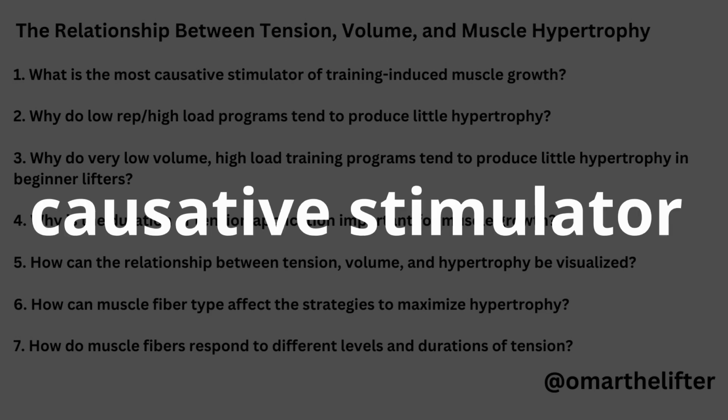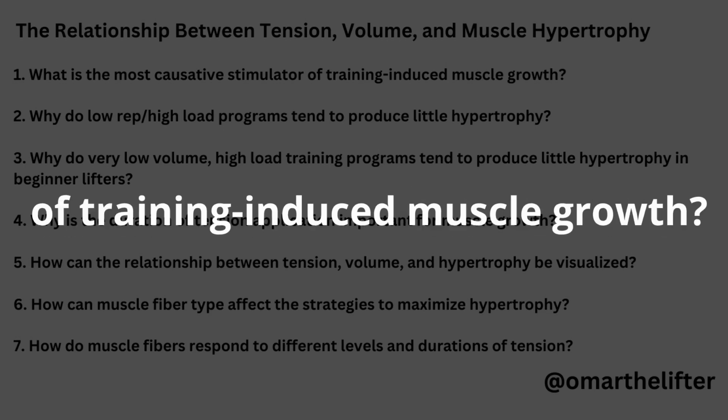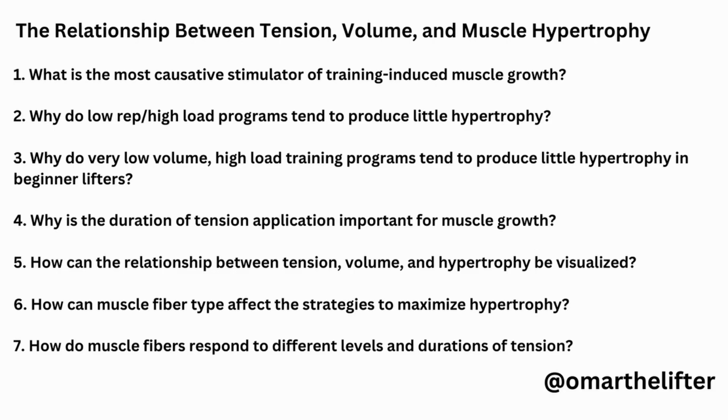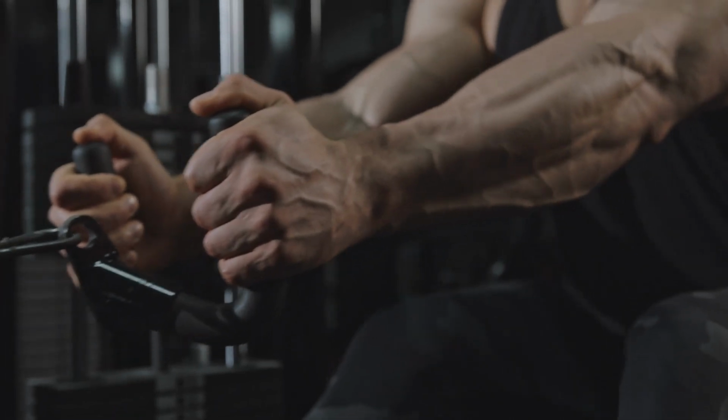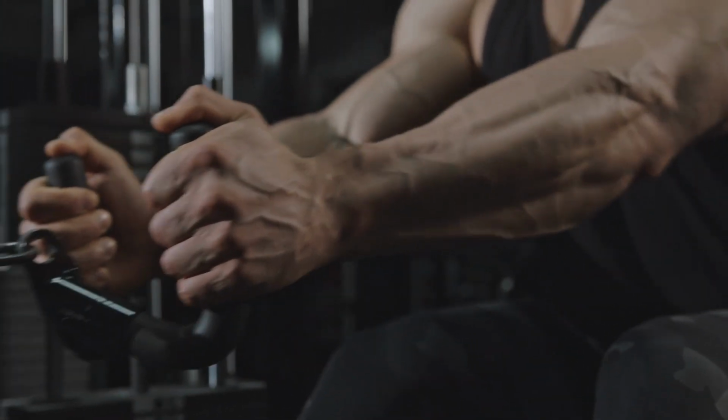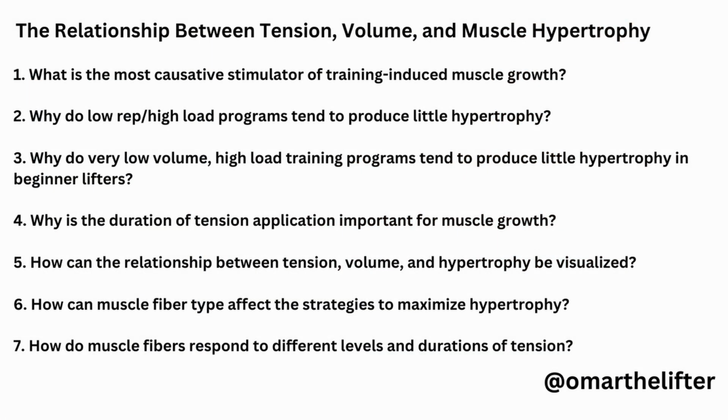1. What is the most causative stimulator of training-induced muscle growth? Tension is the most causative stimulator of training-induced muscle growth, because it is the primary driver of muscle fiber recruitment, which is necessary for muscle hypertrophy. When muscles experience tension during strength training exercises, it triggers the activation of more muscle fibers, leading to an increase in muscle size and strength.